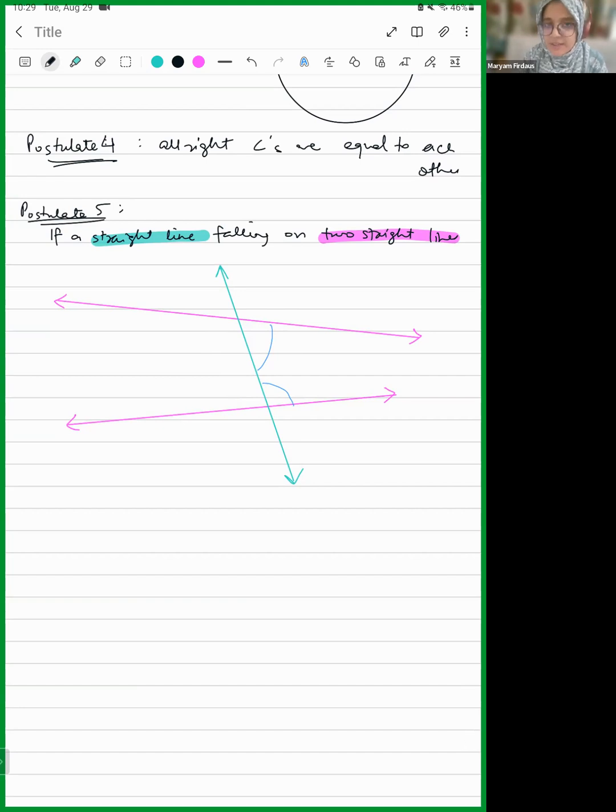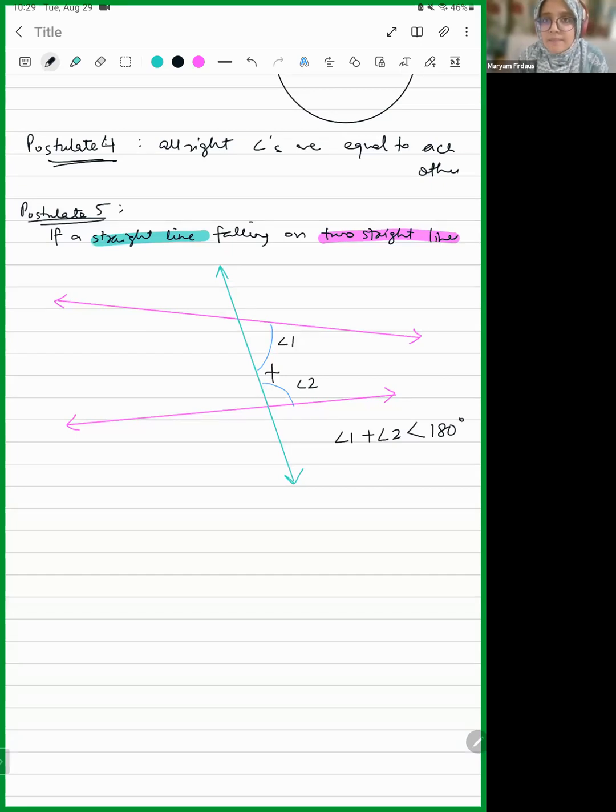So I'm going to read it again. Let me know if there's any part of it which you don't understand. If a straight line falling on two straight lines makes the interior angles on the same side of it taken together less than two right angles. Interior angles on the same side of it taken together, meaning their sum. Less than two right angles, meaning less than 180. Till here it is clear? Yes, ma'am. Angle 1 plus angle 2 is less than 180 degrees. This is what we have seen.